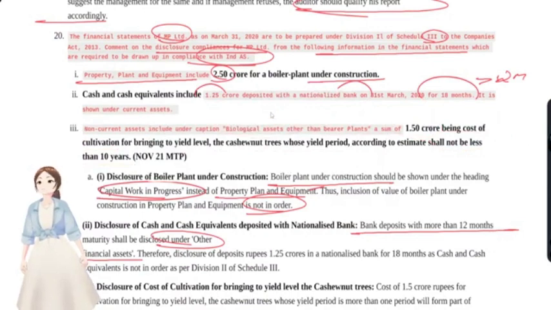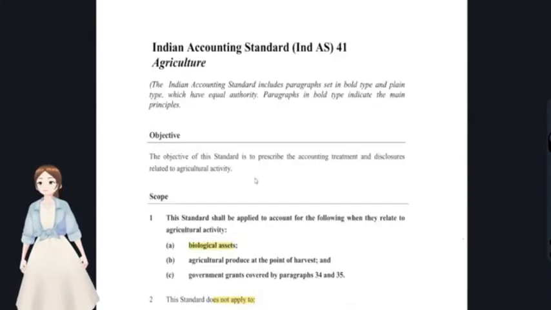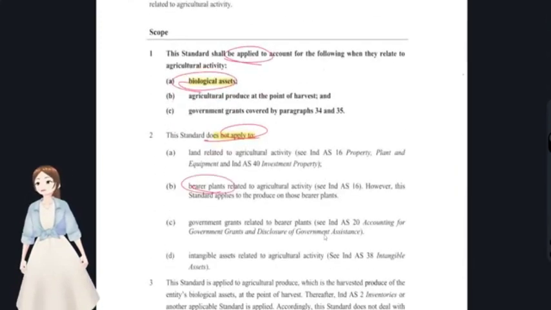In this question, they have said biological assets other than bearer plants. Whether Ind AS 41 is applicable to biological assets or not: this is the standard I downloaded from the MCA website. Ind AS 41 shall be applied to biological assets and does not apply to bearer plants.